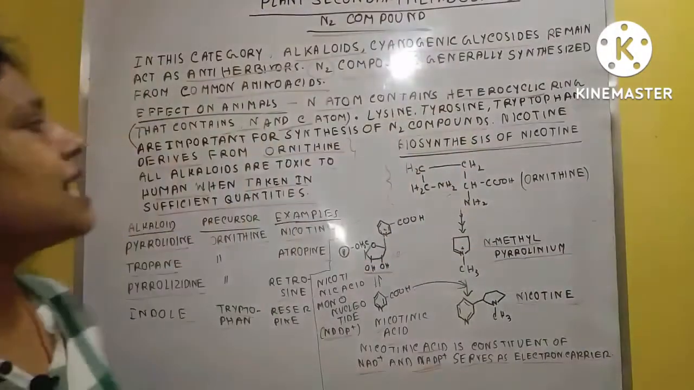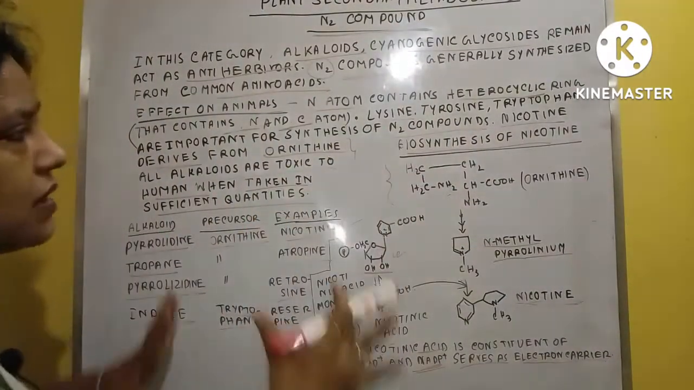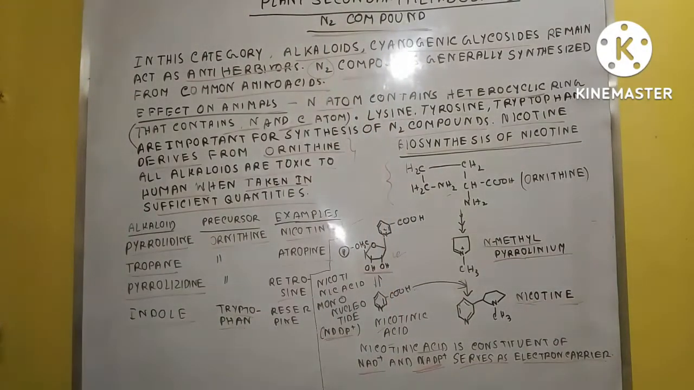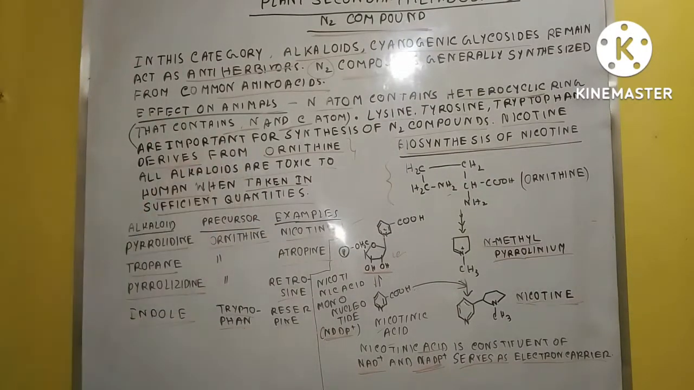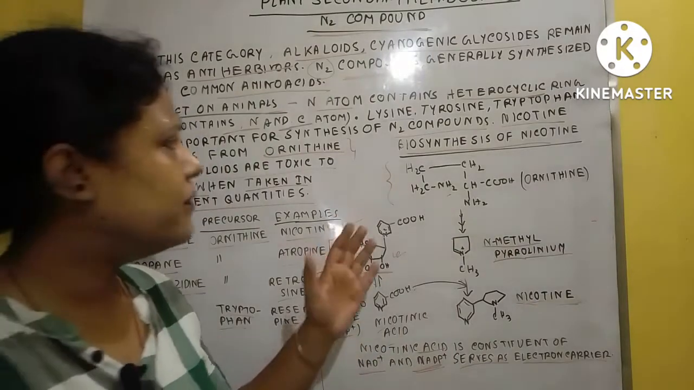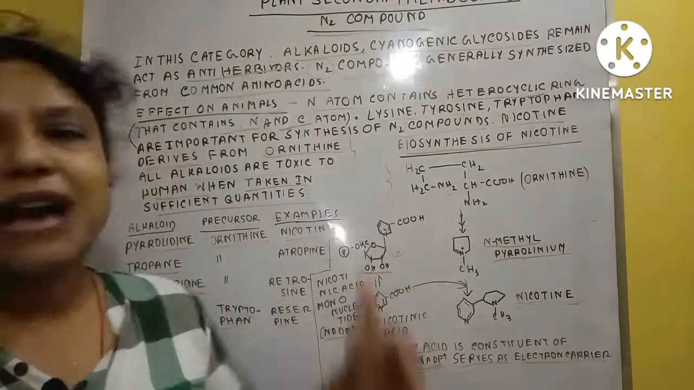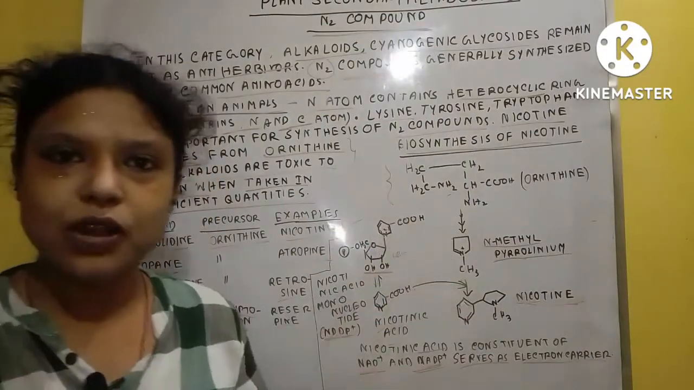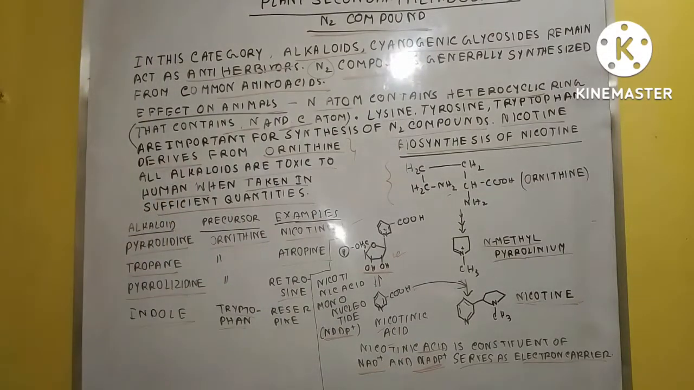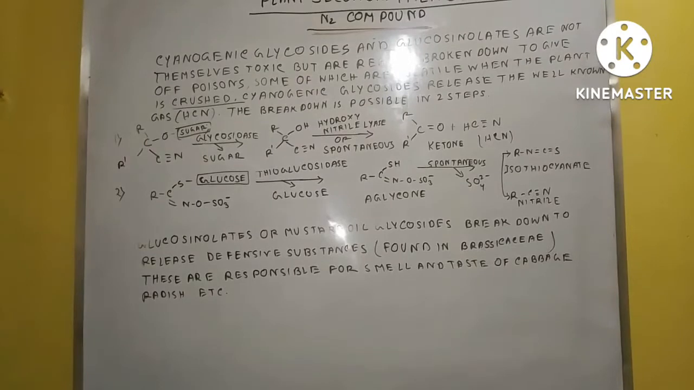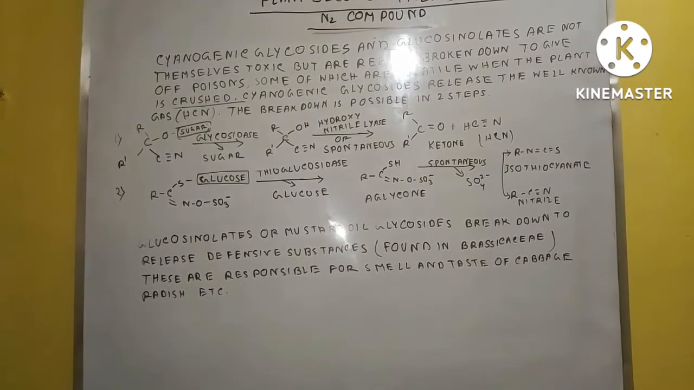So this is one example of a nitrogen compound whose biosynthesis I explained here, and these are some examples of alkaloids that affect animals. After this, I will now explain how some alkaloids, after biosynthesis, affect animals.